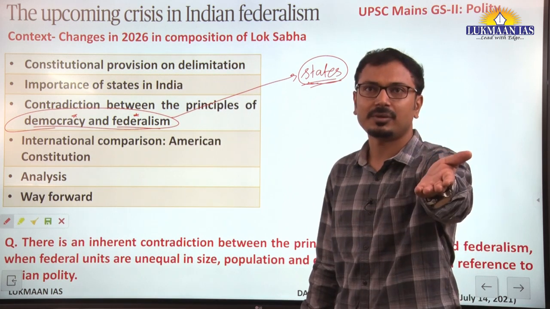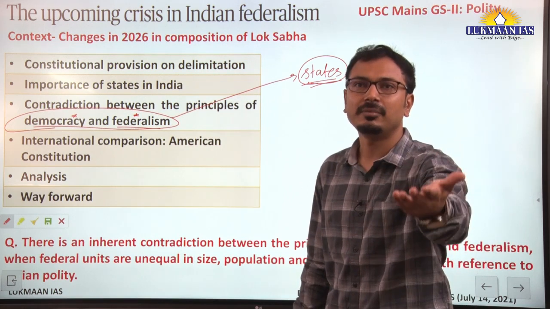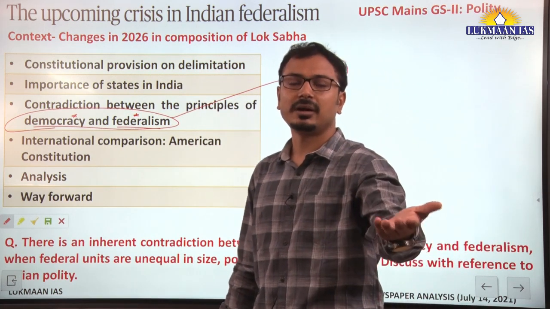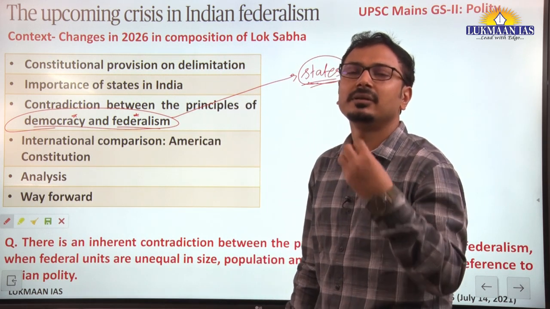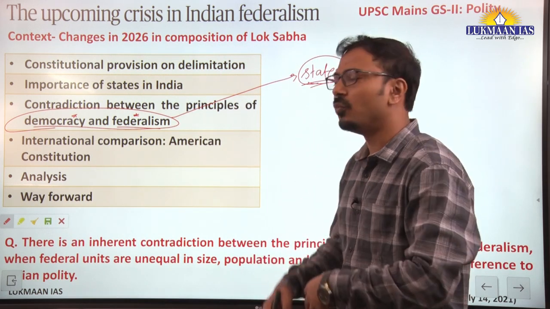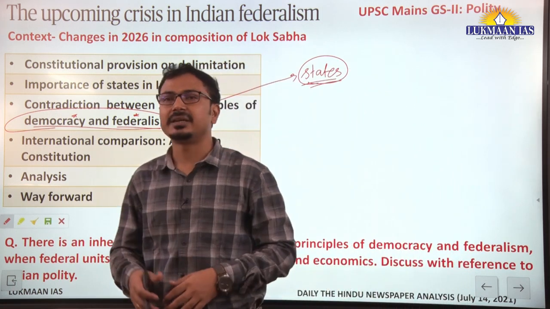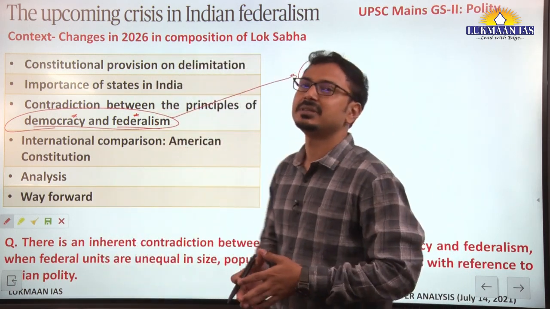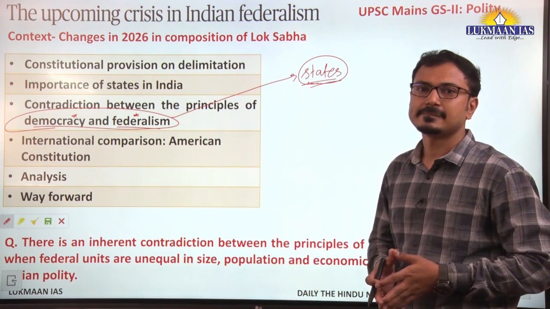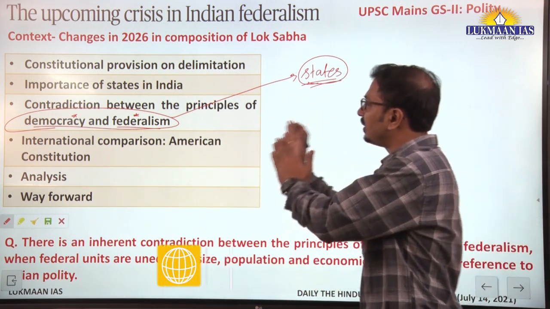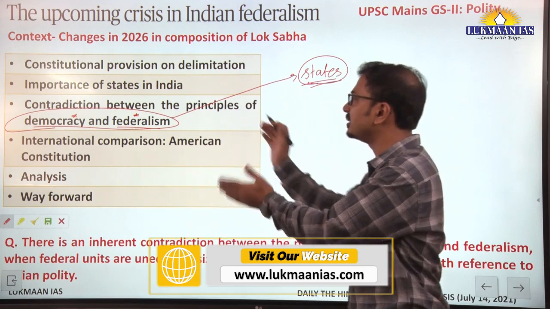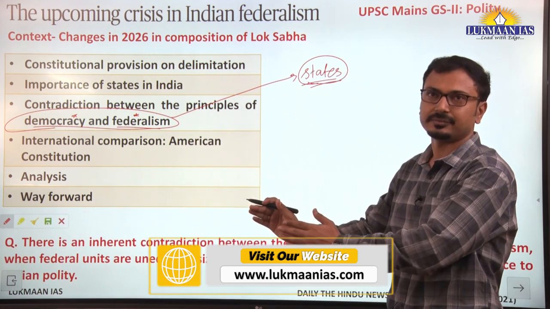They will form the majority government in Lok Sabha, and therefore the voice and interests of some of the states will not be represented by the government. Okay. So that means the federal aspects and democratic principles are in contradiction here.